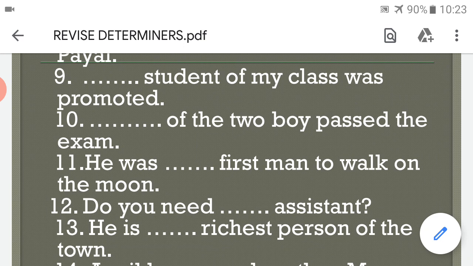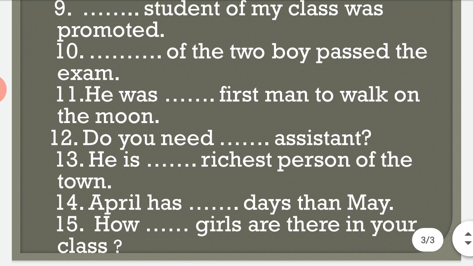Do you need dash assistant? Again, assistant. Article. A, sound of a, vowel sound. An assistant. Do you need an assistant? You know a and the. Articles are also considered in determiners. He is dash richest person of the town. This is the third degree. Richest. Rich, richer, richest. Before this degree we use the. He is the richest person of the town.